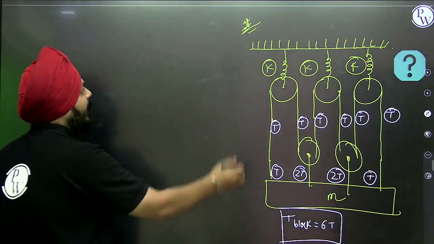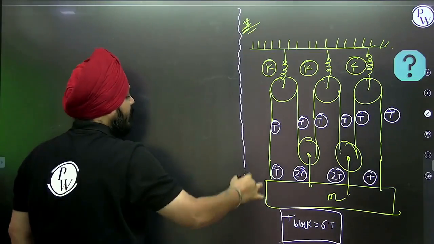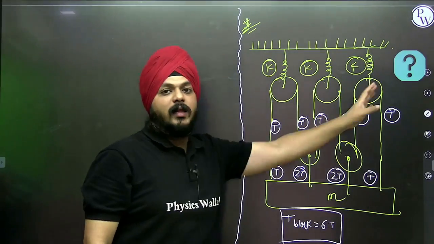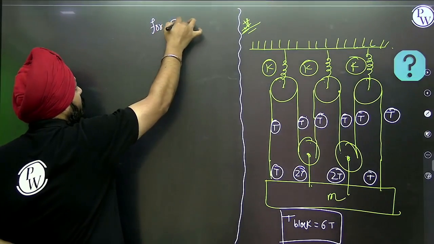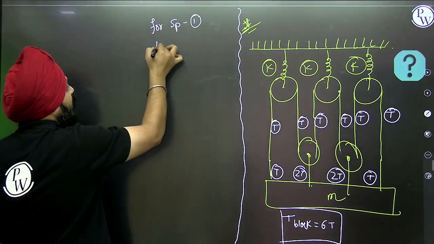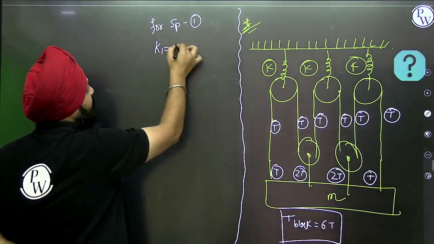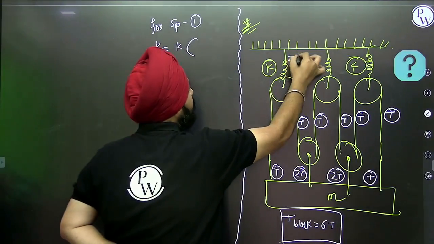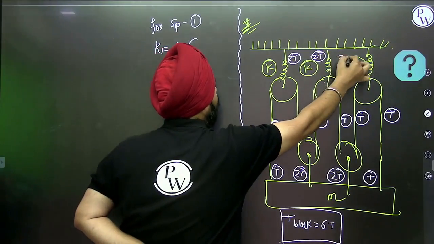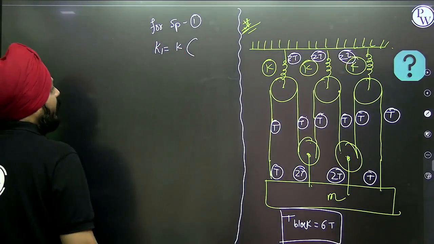How many springs are there? We are having 3 springs. We have to consider all in series, but calculations are individual. For spring 1, K1 is equal to K of spring, that is K, tension on block by tension on spring. All of the springs are having the same 2T, 2T, 2T.